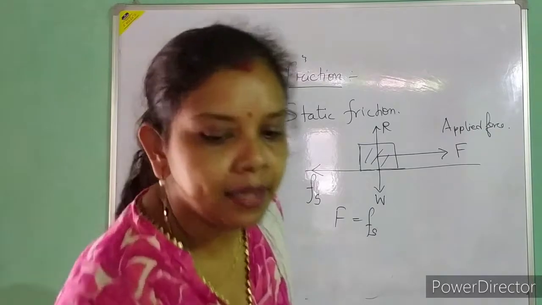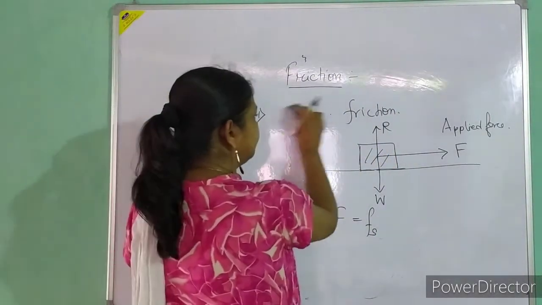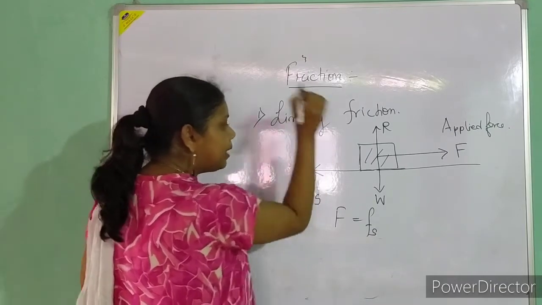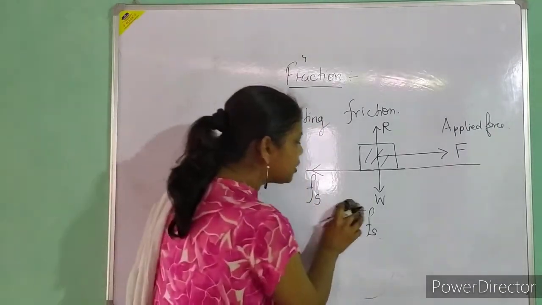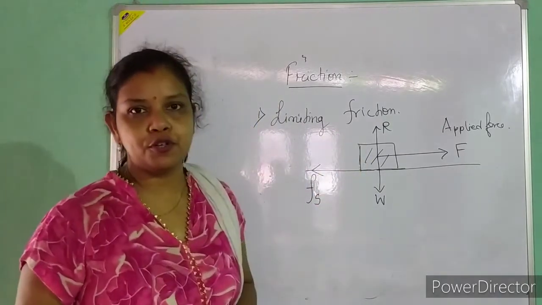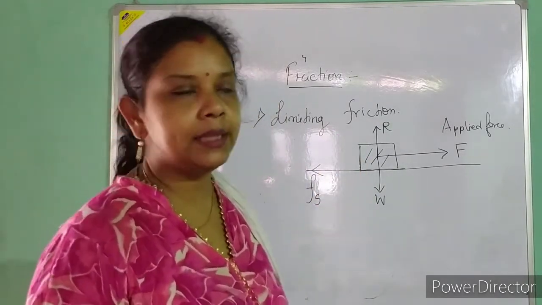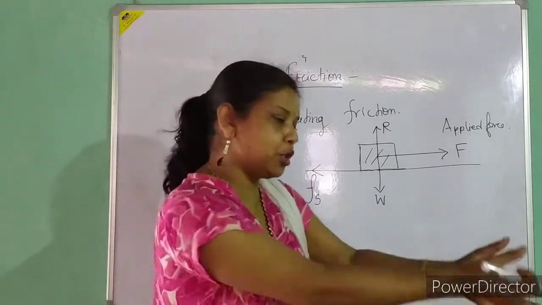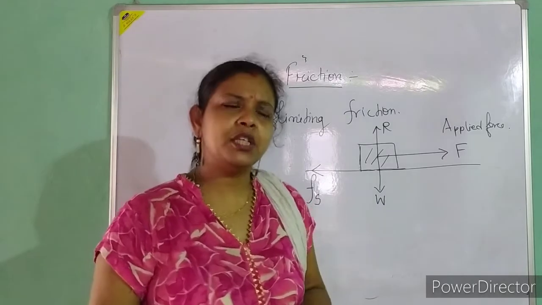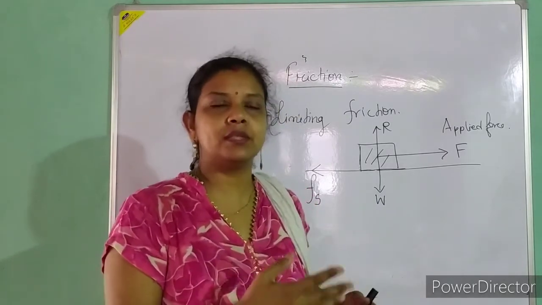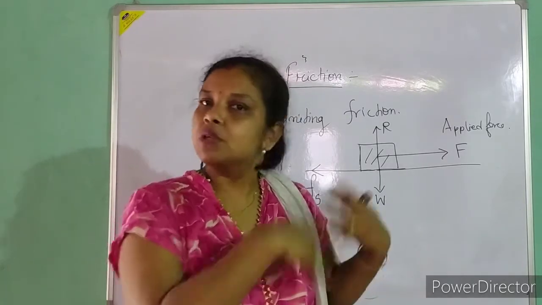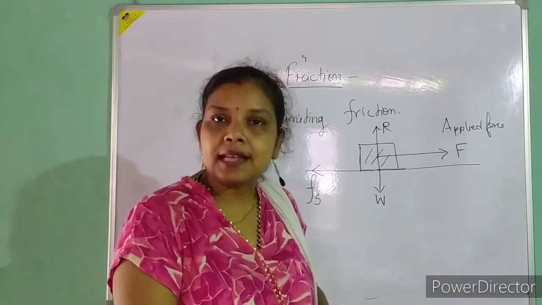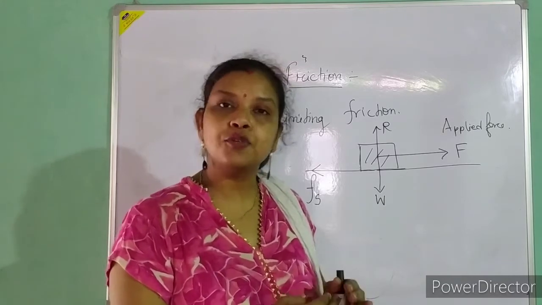Now comes the next part, that is the limiting friction. I will draw the same diagram, but here limiting means the limit. Suppose I have a big box and I am pushing it, but it is not moving. Initially I apply 5 Newton, not moving; 8 Newton, not moving; 9 Newton, not moving. But when I apply 10 Newton, I observe that the body slightly begins to move. It will try to move.